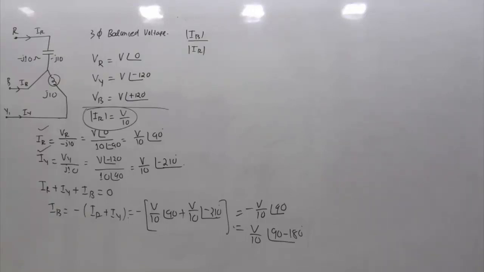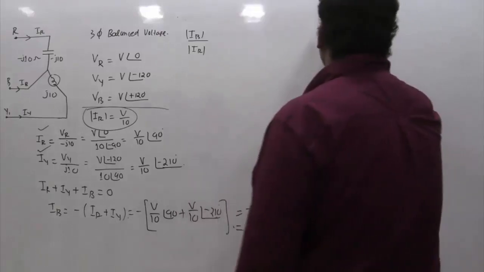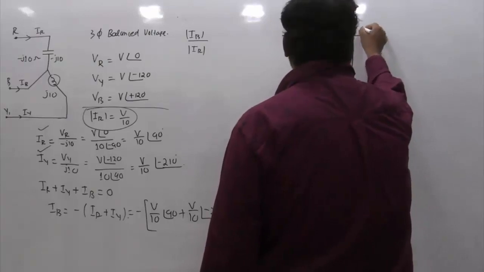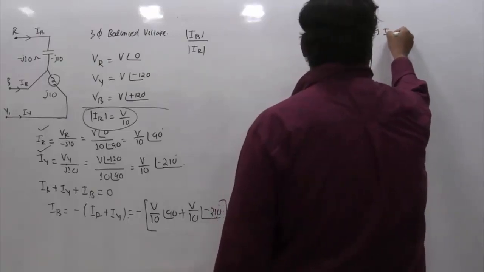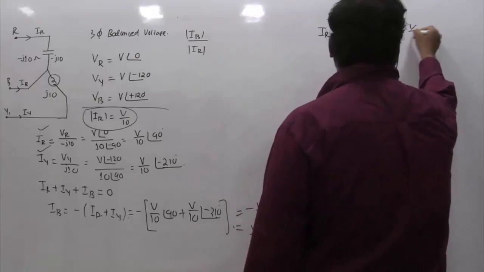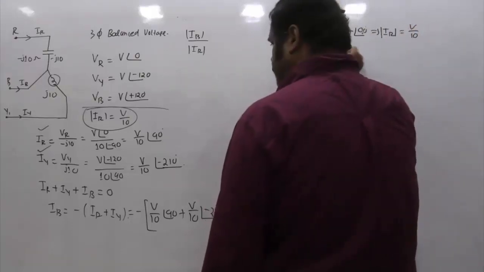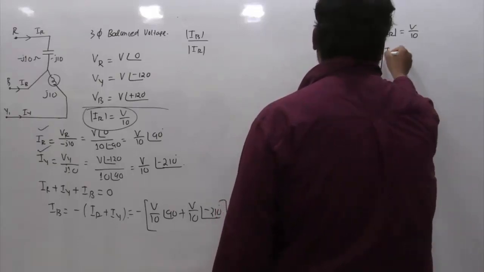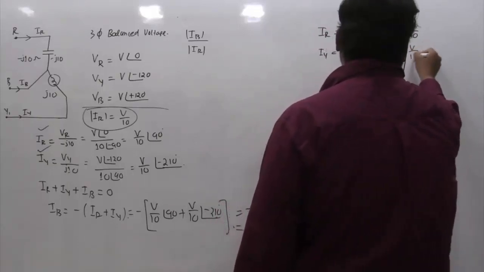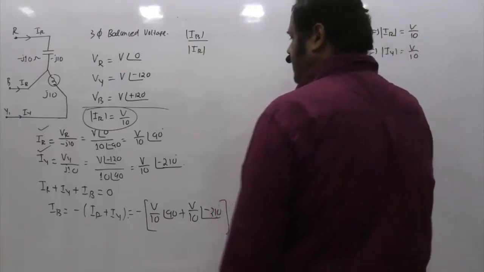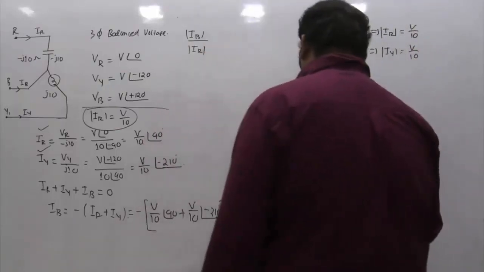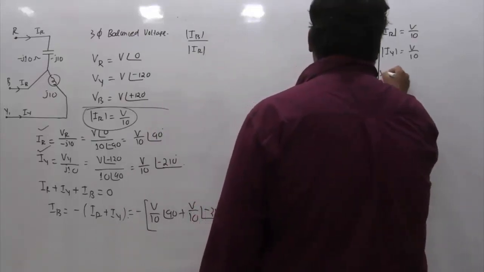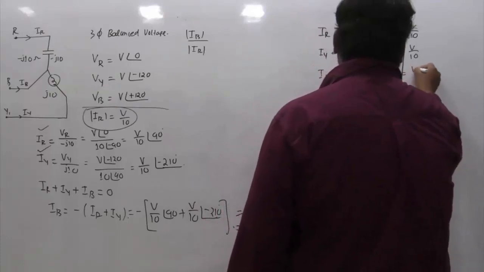Okay, so this is your IB. So basically the conclusion is IR is V by 10 angle 90 degrees. This implies the magnitude of IR is V by 10, and for IY we got V by 10 angle minus 210 degrees. So its magnitude is again V by 10. And IB, using these relations, we get V by 10 angle 90 minus 180, which is minus 90 degrees. But if you take its magnitude, this is also V by 10.